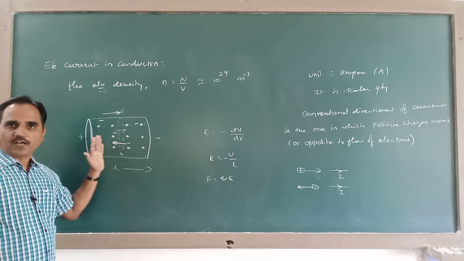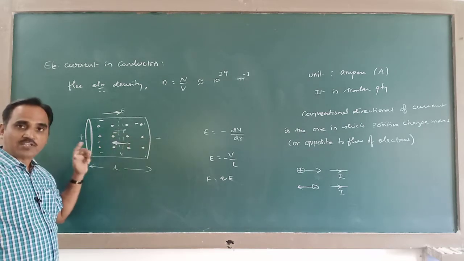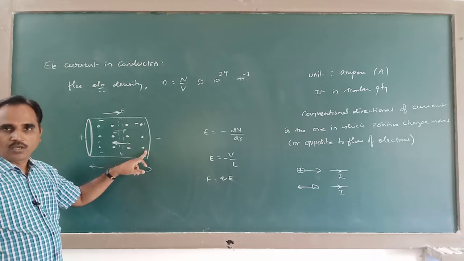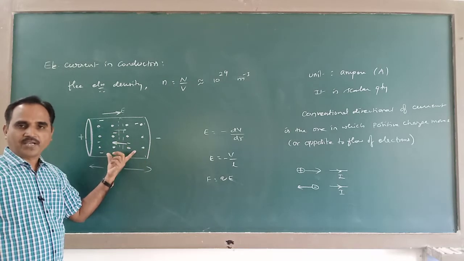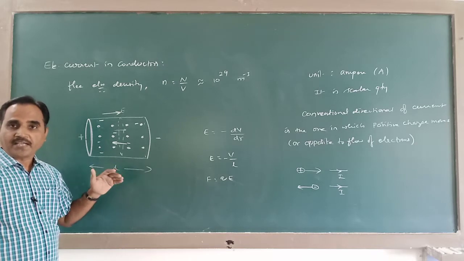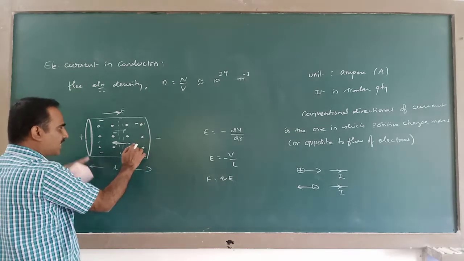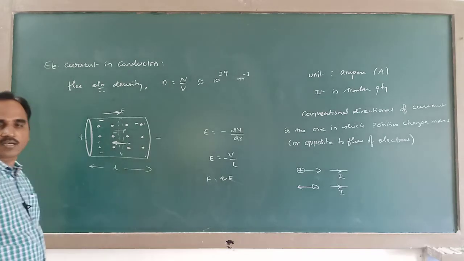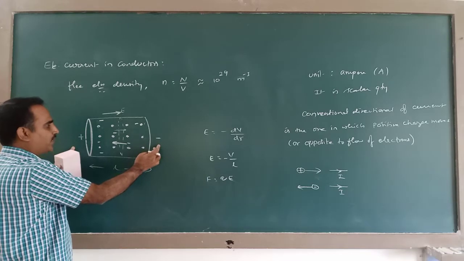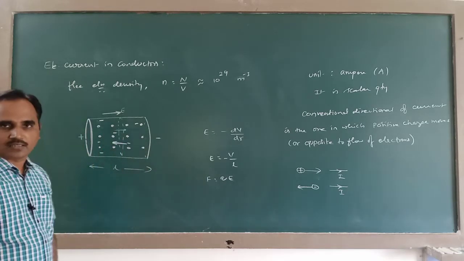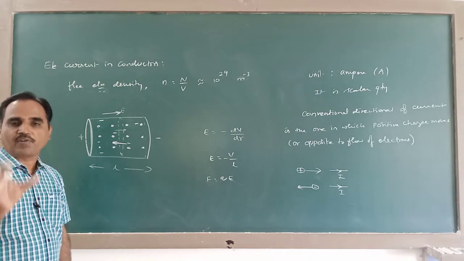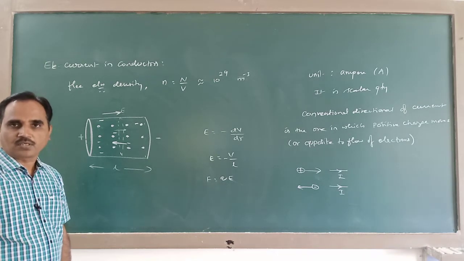So this flow of electrons, or current in the conductor, is observed as long as this potential difference is there. If the potential difference disappears, then the current becomes zero. If I maintain a constant potential difference here, then there is a constant current through this conductor. Like this, whenever you apply a potential difference, there will be a current in a conductor. So this is how current flows in a conductor when you apply a potential difference.